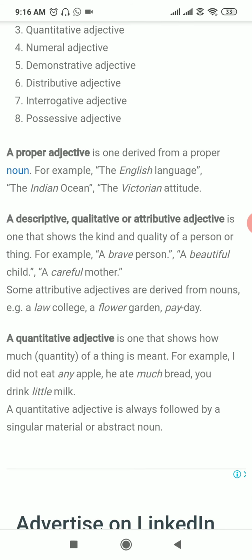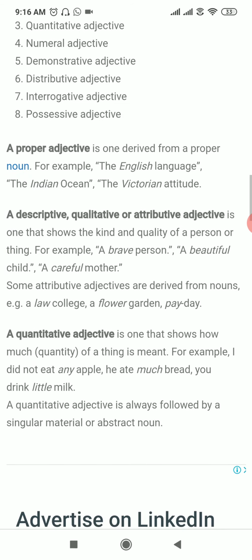Here, any is used to show the quantity of the apple, much is used for the quantity of the bread. He ate much bread means he ate lots of bread, but no one knows the exact quantity of that thing. So this is used for quantity. Little milk means no one knows exactly how many ml or how many liters the person drank, but instead they use little milk.